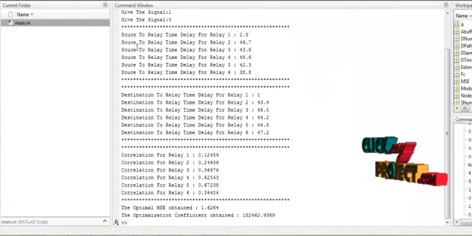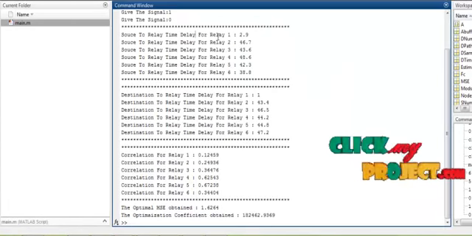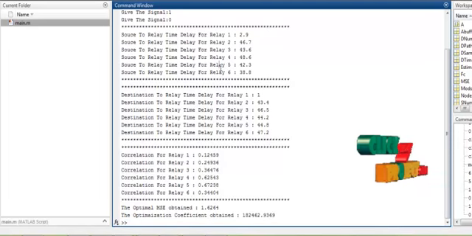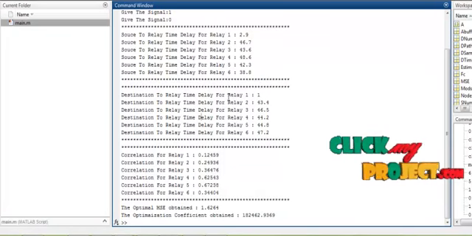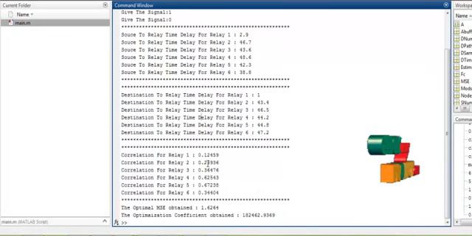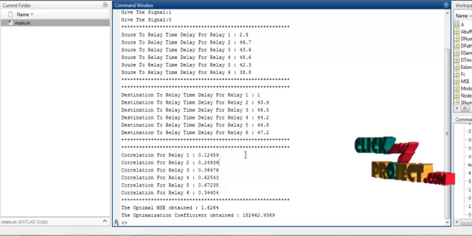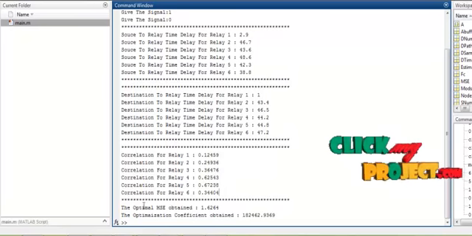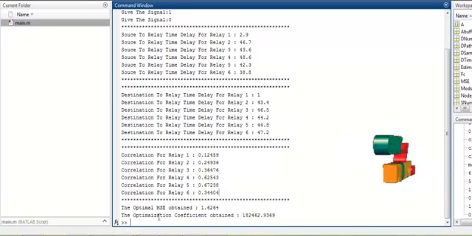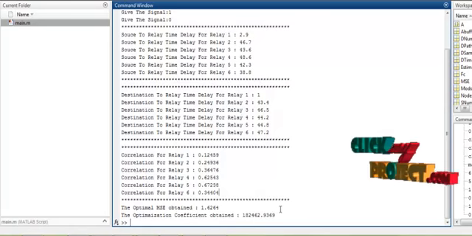Here, as we can see, the source to relay time delay for each relay is calculated, and similarly the destination to relay time delay for each relay is calculated and the results are obtained, and finally the correlation for each relay is estimated. Based on that, the optimal MSE is calculated and the optimal coefficients are obtained.